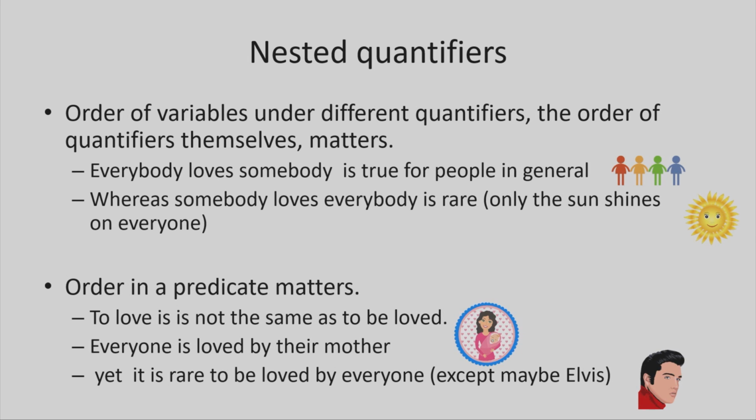And again, putting the existential quantifier in front gives you a statement where it's much harder to find an example. Because for everybody to find somebody that they love, well, give me a person and I'll ask that person who they love. But to find somebody who loves everybody on Earth, well, that's a much tougher call. To find somebody who is loved by everybody, that's rare.